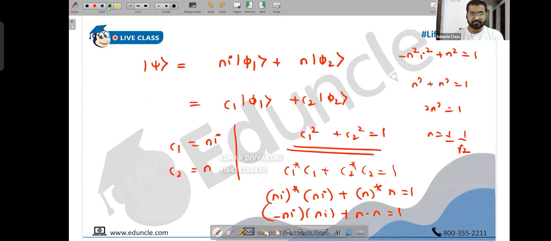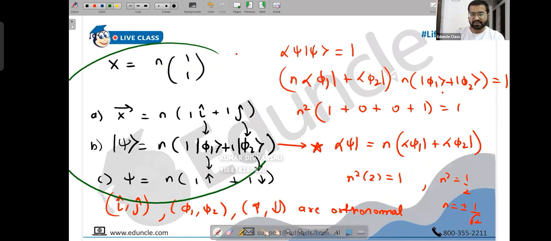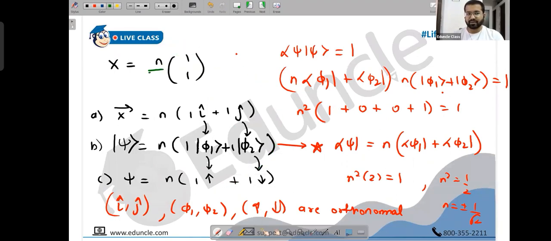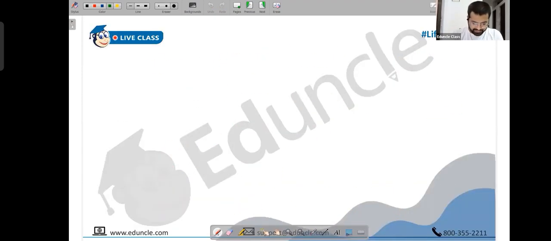Understood? Yes sir. Thank you sir. Others also, please ask me. I hope you understood this area. It's not that significant, but the main thing is how to find a normalized eigenvector. These notations you will become more comfortable with during your masters. It's not significant at all right now. But I hope you understood how to find a normalized eigenvector. That's important. Clear, people? Chalo. Next, proceeding ahead.